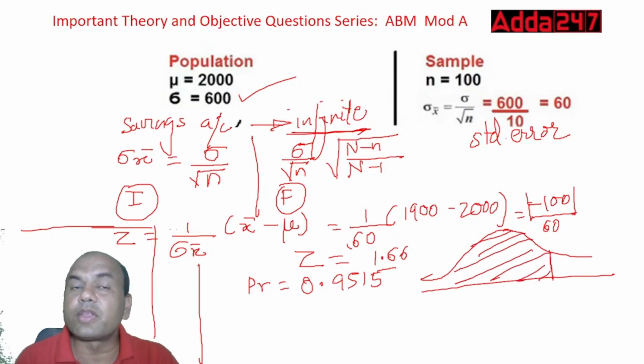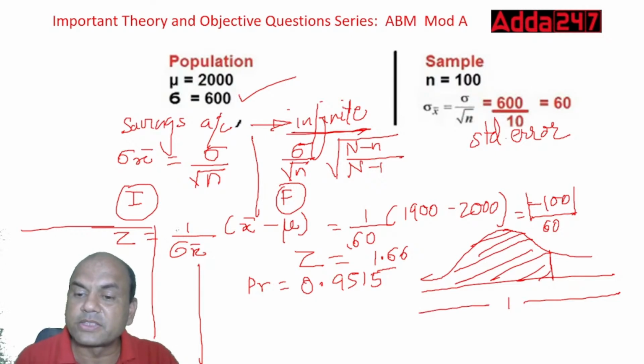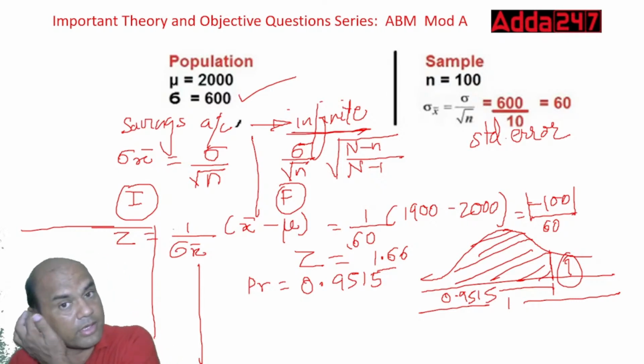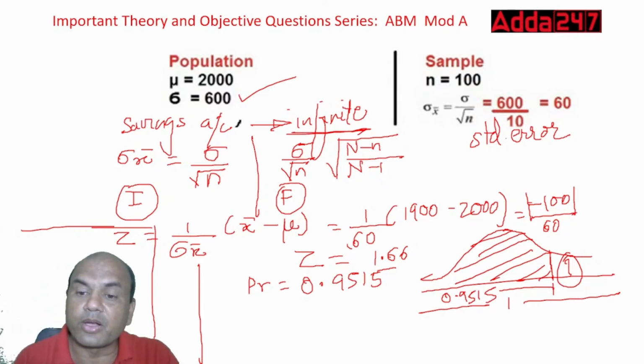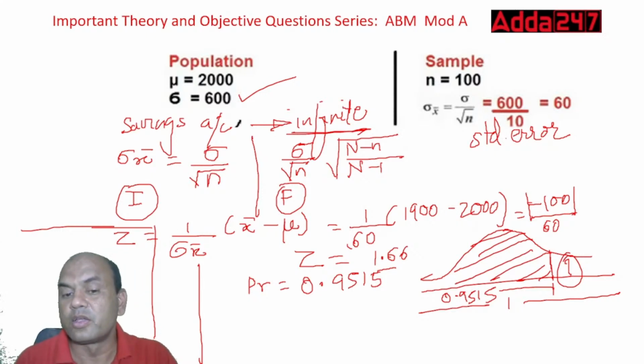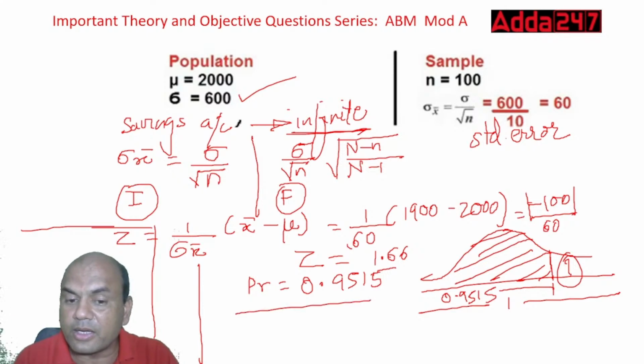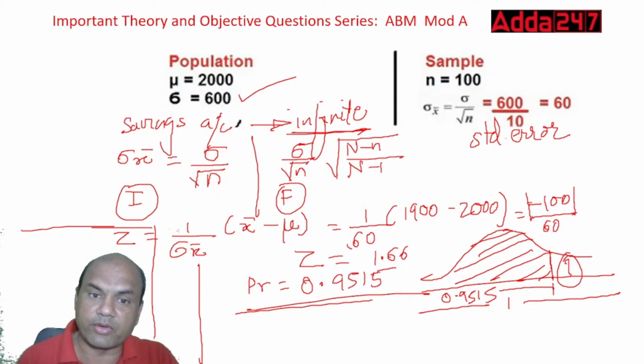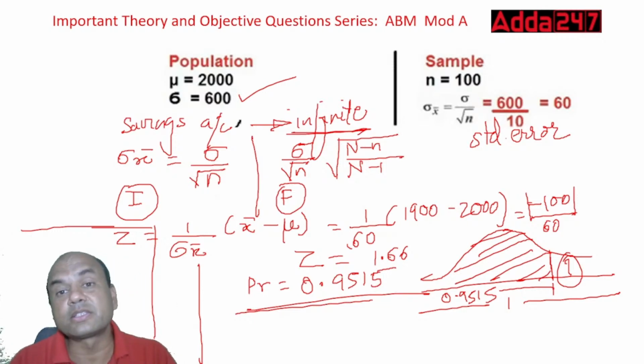Now if they would have asked for above 1900, then this total area is 1 minus 0.9515. That would have been my answer. But now they have asked me below 1900, so I want this area only. So my answer is correct over here, luckily 0.9515 only. Got it, everyone? This is the way this numerical is to be solved.